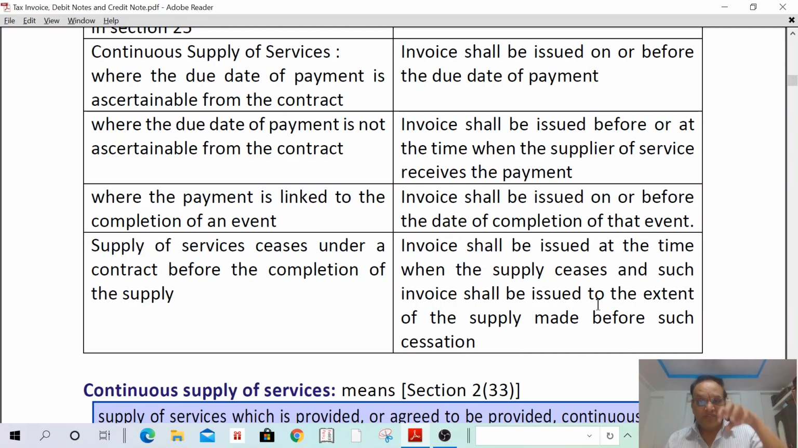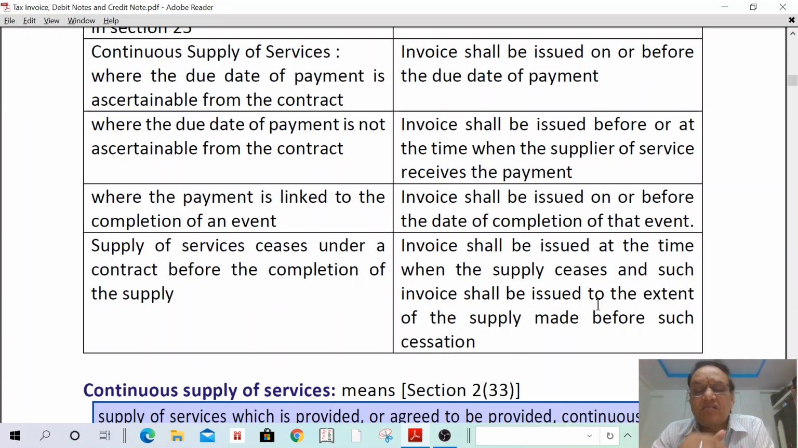That means this month audit, my due date of payment is 5th. That means I have to issue the invoice on or before due date of payment. That is one condition, that the due date is mentioned in the contract, or is ascertainable from the contract. Then invoice shall be issued on or before due date of payment. Understand? Okay.